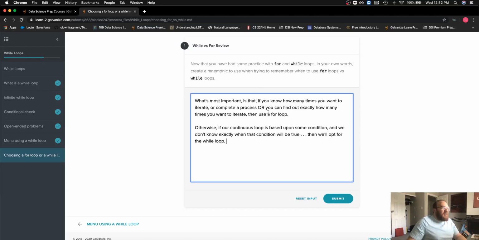So again, if it's finite, we know how many times, we'll use a for loop. And if we're depending upon some condition, numeric or otherwise, we will use the while loop.